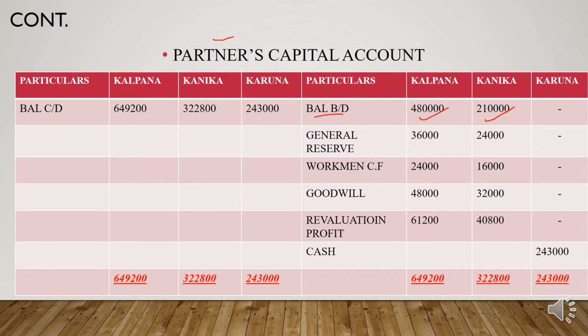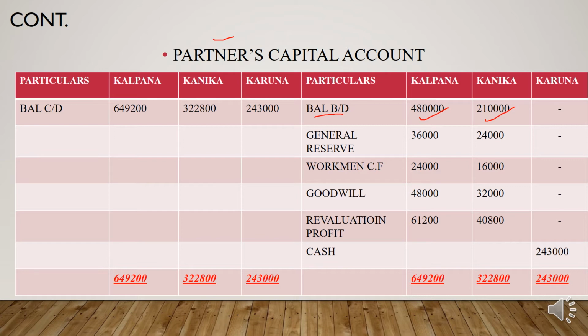And after that, just look into your balance sheet. Is there any adjustment which you need to record in the partners' capital account? That is the first one, the capital account, that we record here. Then the second one is general reserve. How do we calculate it? We need to distribute the amount of general reserve among the old partners in their old profit sharing ratio.